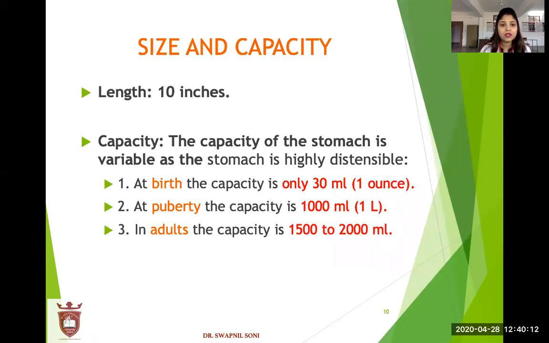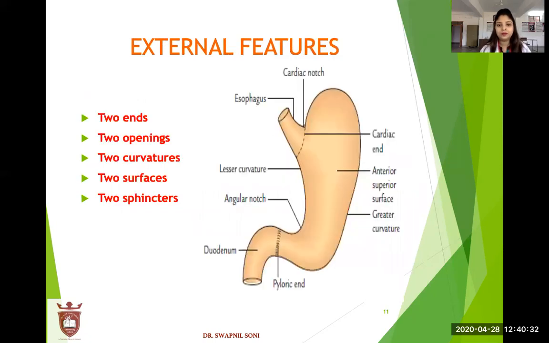Size and capacity of the stomach. Length is 10 inches. Capacity of the stomach is variable as the stomach is highly distensible. At birth, the capacity is only 30 ml. At puberty, the capacity is 1000 ml. And in adult, the capacity is 1500 to 2000 ml.